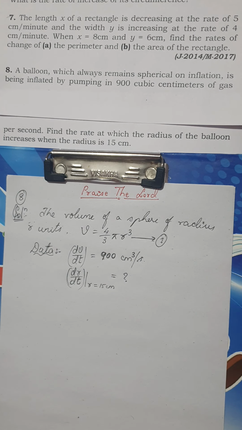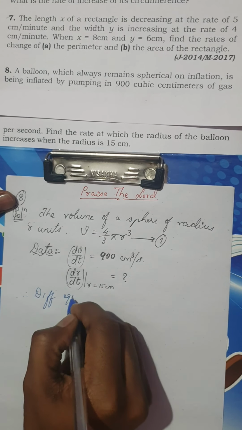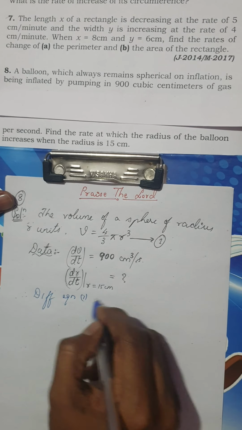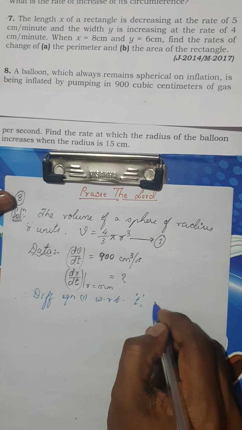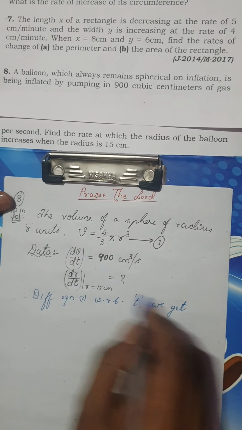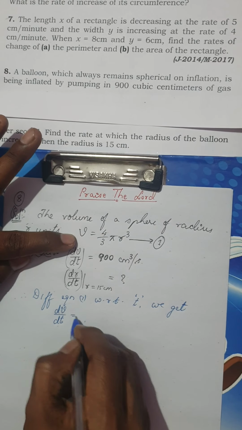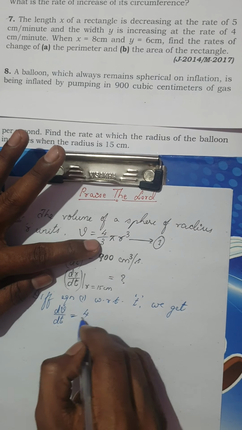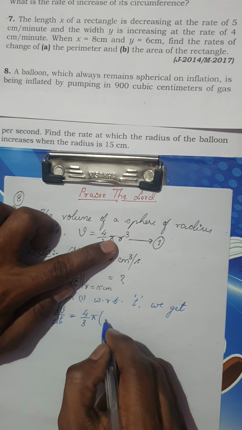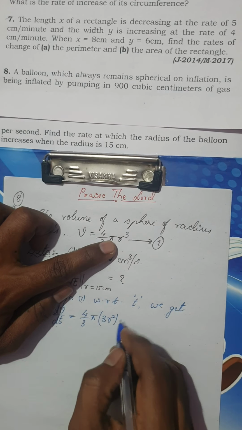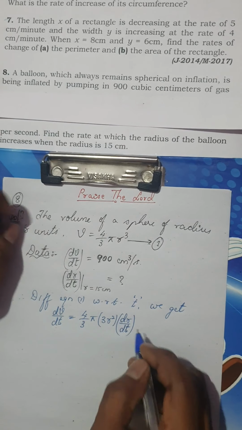Therefore, we are going to differentiate equation 1 with respect to time t. We get, the left hand side would be dV by dt. This is nothing but 4 by 3 pi, where pi is a constant. What is the derivative of r cube? The derivative of r cube would be 3r square into dr by dt.